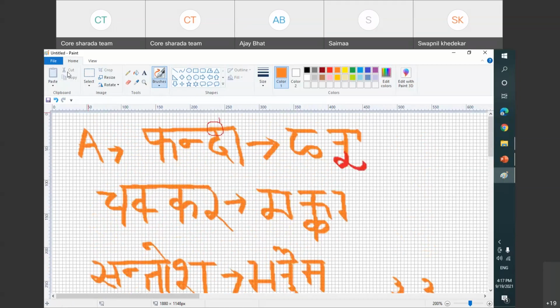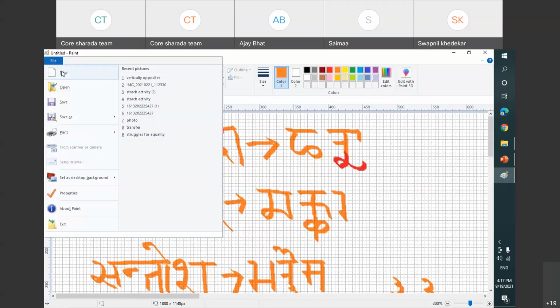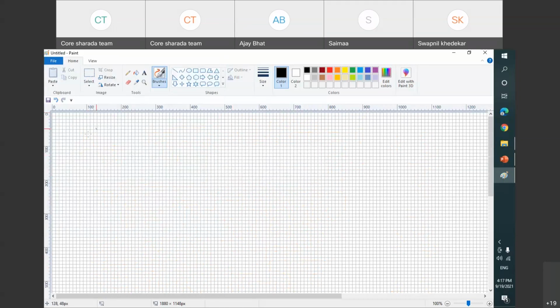Now let me put category B. So what is B? B is when the alphabet which has to be written below touches the Shirorekha two times.